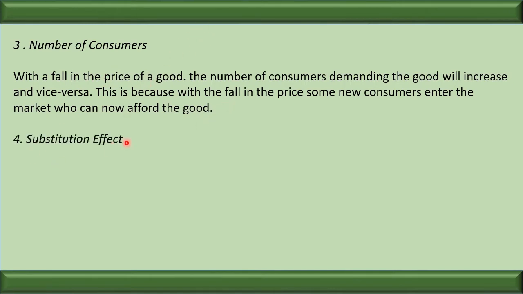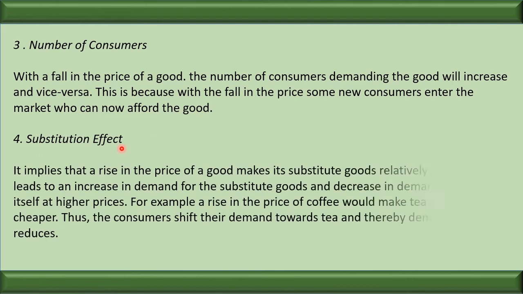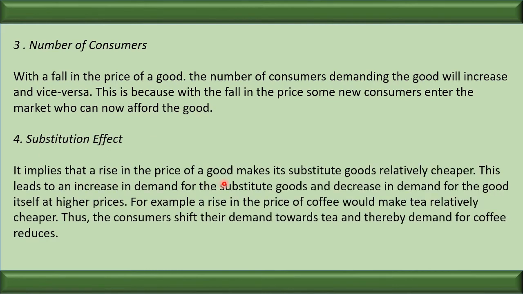Next is substitution effect. It implies that a rise in the price of a good makes its substitute goods relatively cheaper. So here also we can see when the price of the main good is increasing, the demand for the substitute will increase. So the law is applicable: price is increasing, demand is falling down. Why? Because the demand for the substitute goods has increased, and vice versa.